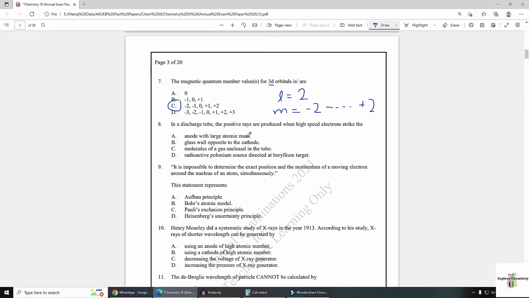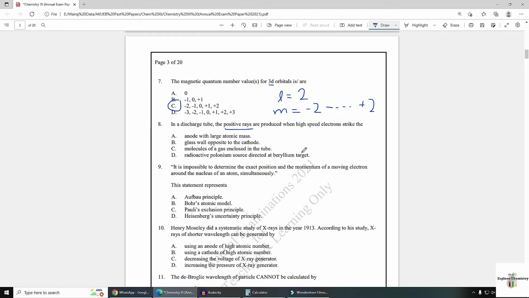Number 8, in a discharge tube, the positive rays are produced when high-speed electrons strike the anode with large atomic mass, glass wall opposite to the cathode, molecule of gas enclosed in the tube, or radioactive polonium source directed at a beryllium target.